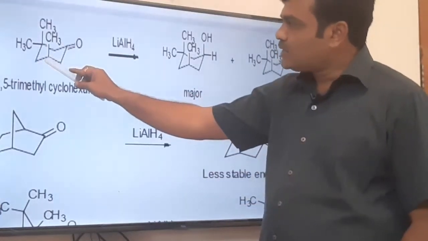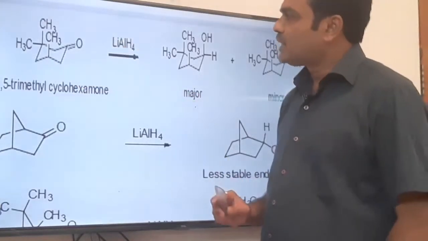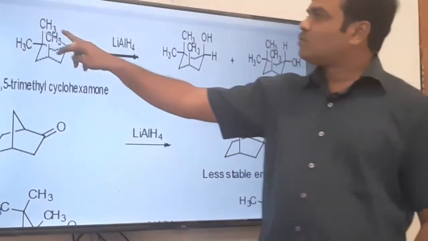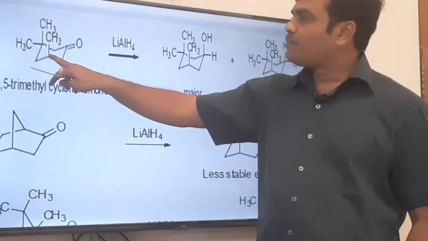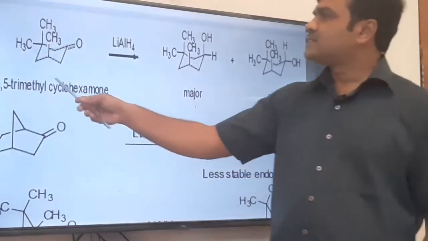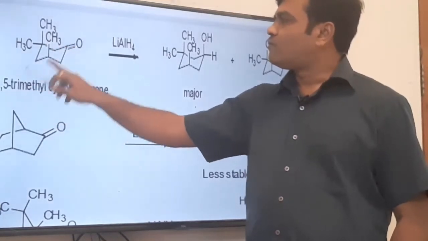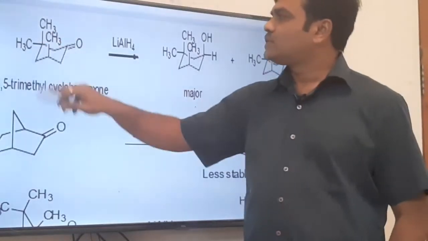Obviously, the hydrogen from the fourth position is at equatorial. Okay, so there are 3 methyl groups. It is a tri-substituted cyclohexanone moiety, where 2 methyl groups are at one position and 1 methyl group at axial position on the fourth position. Its name is 3,3,5 trimethyl cyclohexanone, 2 methyl groups at third position and 1 methyl group at fifth position.